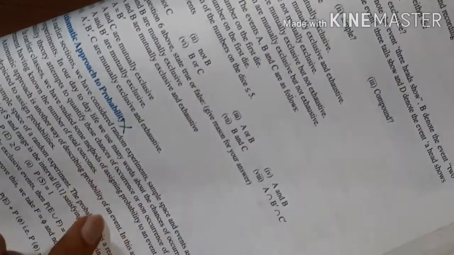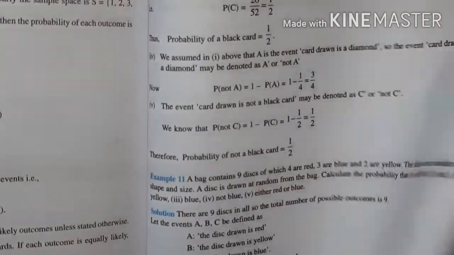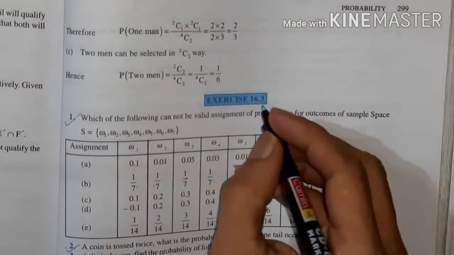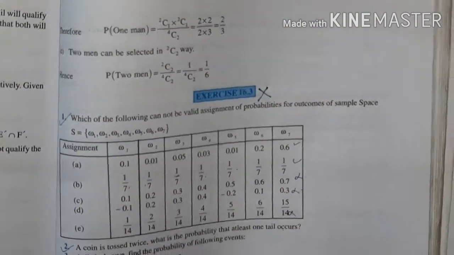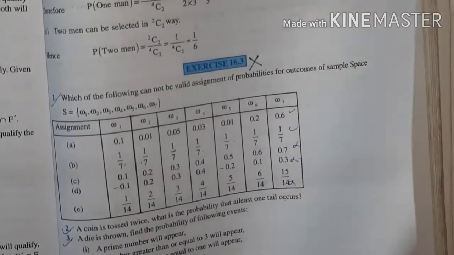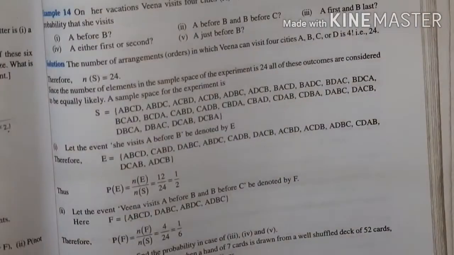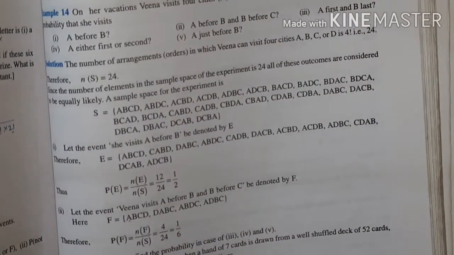This subtopic is deleted. And so exercise 16.3 you should not study. The entire exercise 16.3 you should not study.